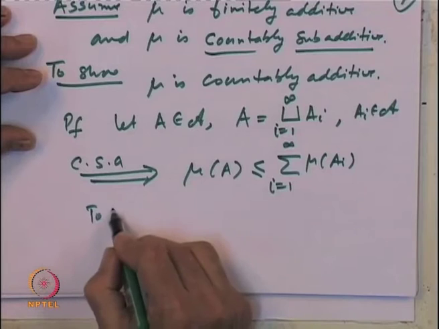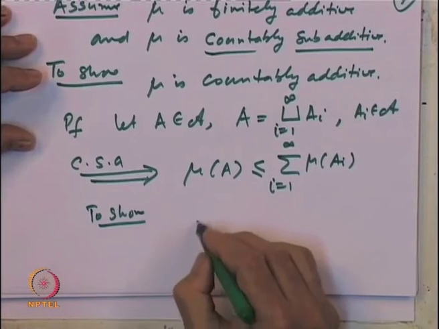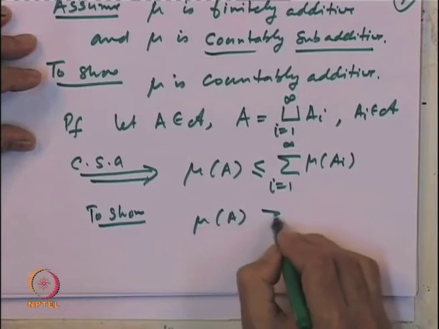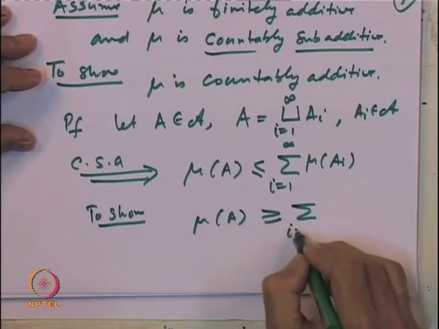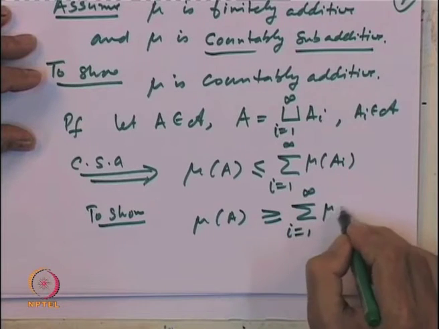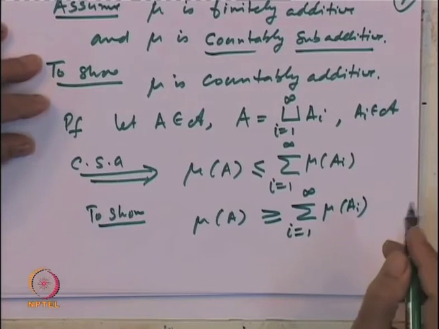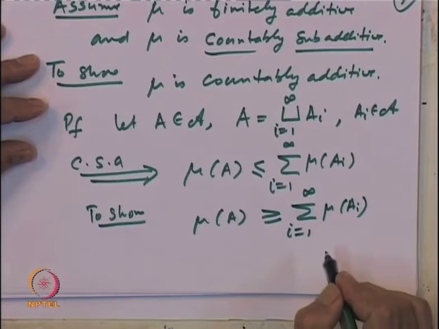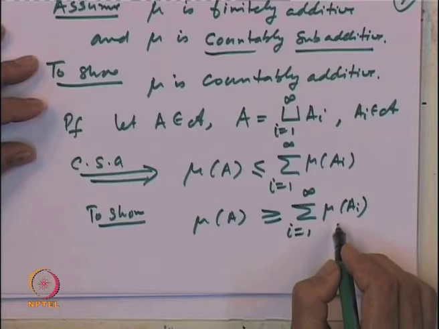So, to show that mu of A is also greater than or equal to sigma i equal to 1 to infinity mu of A_i. This is what you have to show, and here is a small observation.